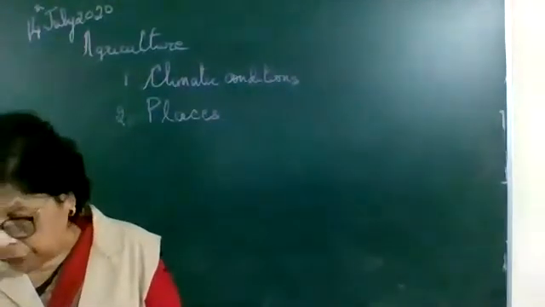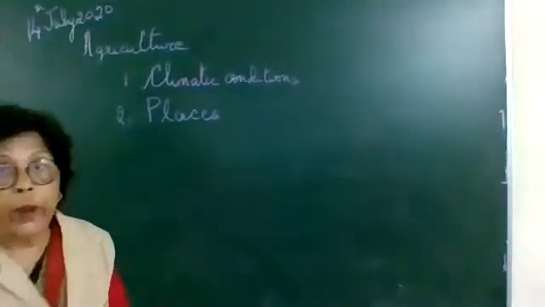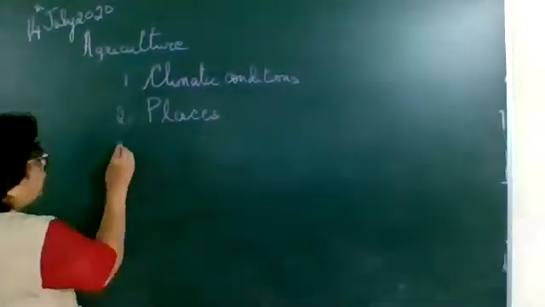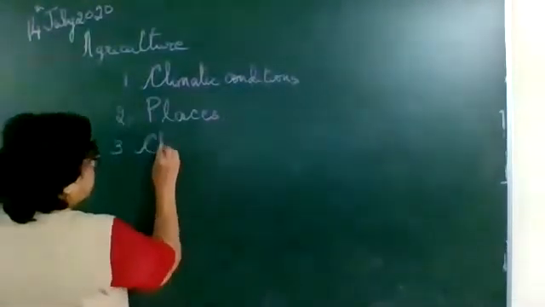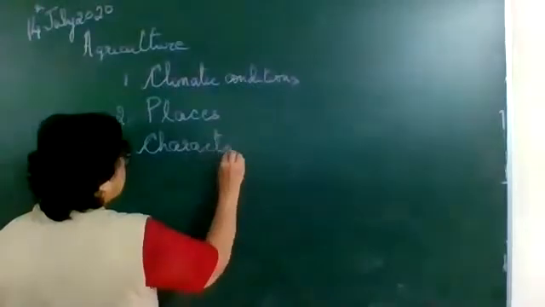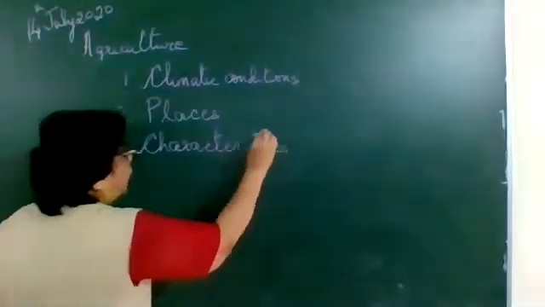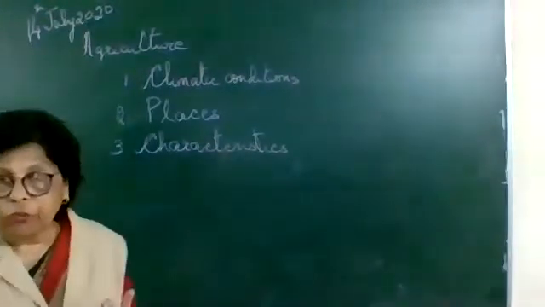And number 3, you are going to mention characteristics.